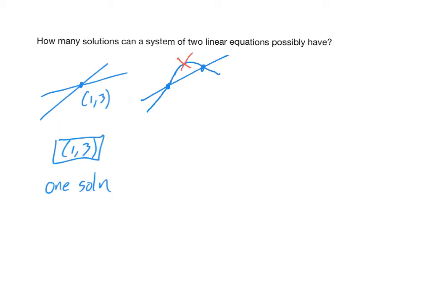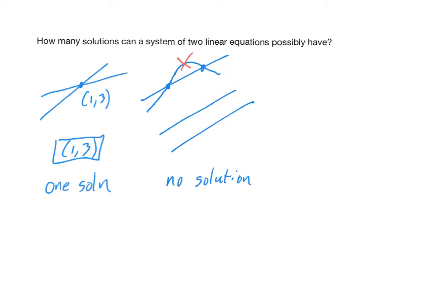Well, one example is if you've got a system made up of parallel lines. By definition of parallel, the 2 lines will never intersect, so this system of equations has no solution. So it is possible for there to be one solution. It's possible for there to be no solutions, i.e. 0 solutions. And by 0 solutions, I do not mean the point (0, 0). By 0 solutions, I mean it has no solution.